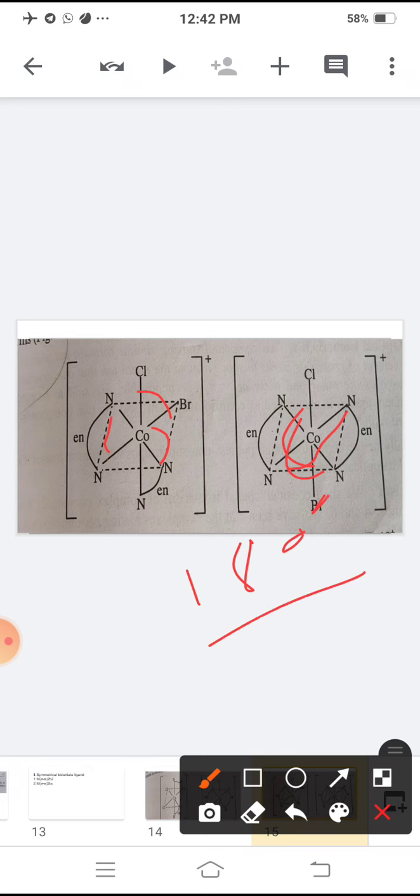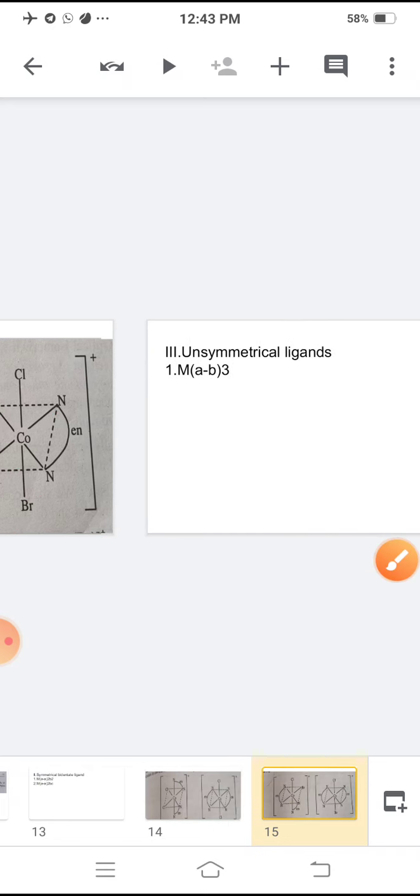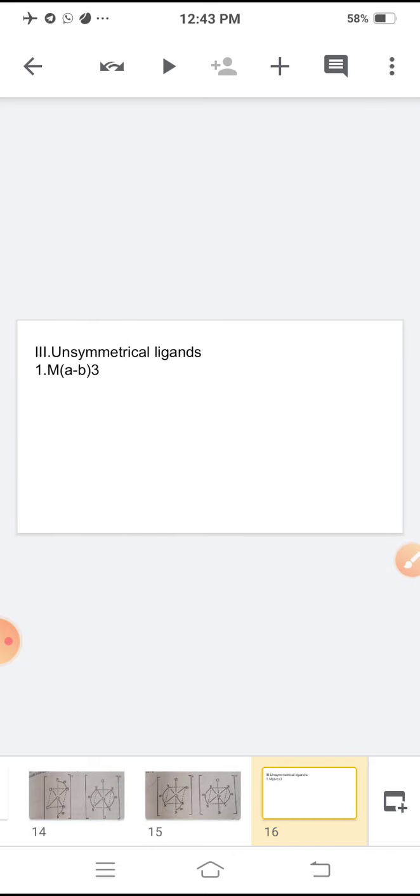And the IUPAC nomenclature for the first structure is bromochlorobis(ethylenediamine)cobalt(III) ion, and the second structure is trans-bromochlorobis(ethylenediamine)cobalt(III).